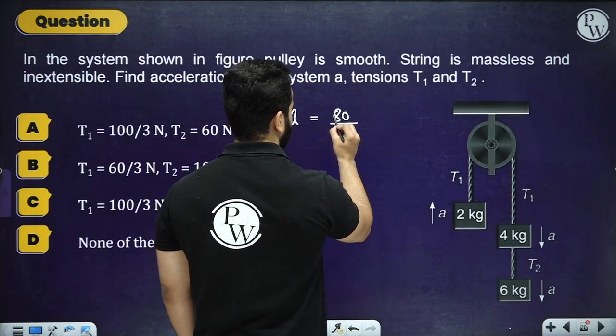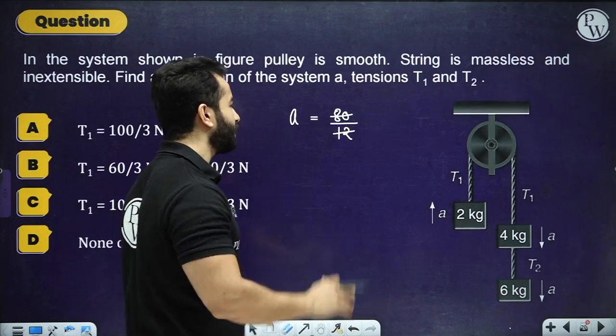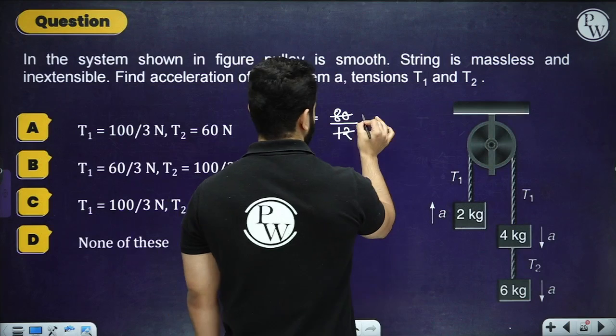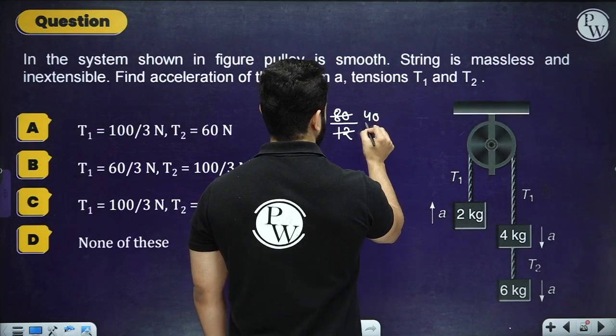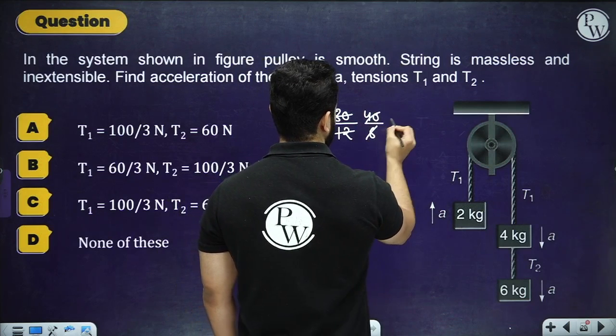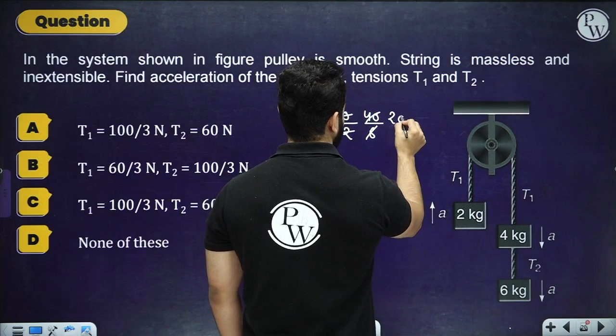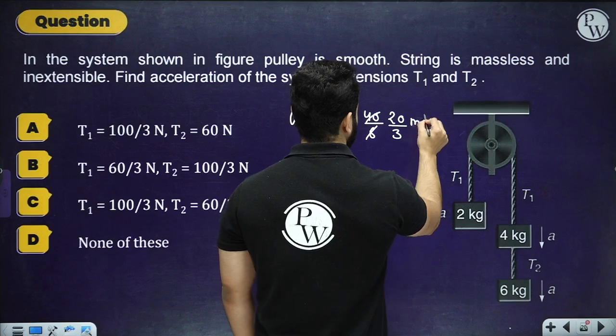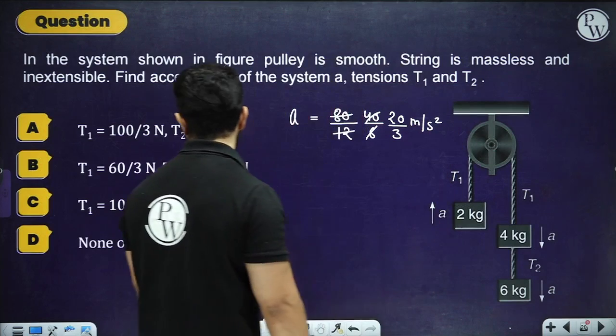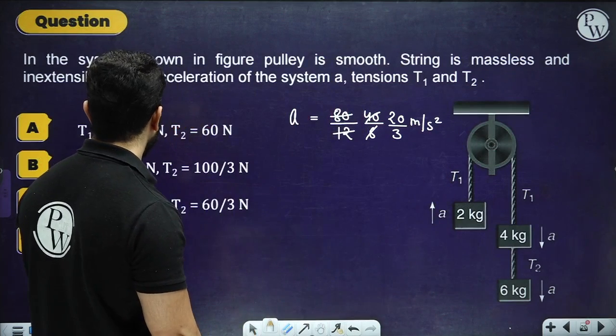Is that correct, right? Hopefully everything is clear till here. So this will be 40 by 6, and that is 20 by 3. So 20 by 3 meter per second square is the acceleration that we are getting.